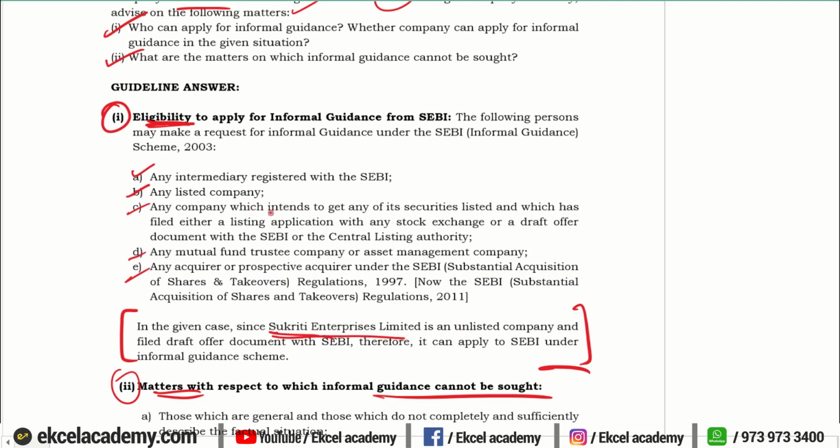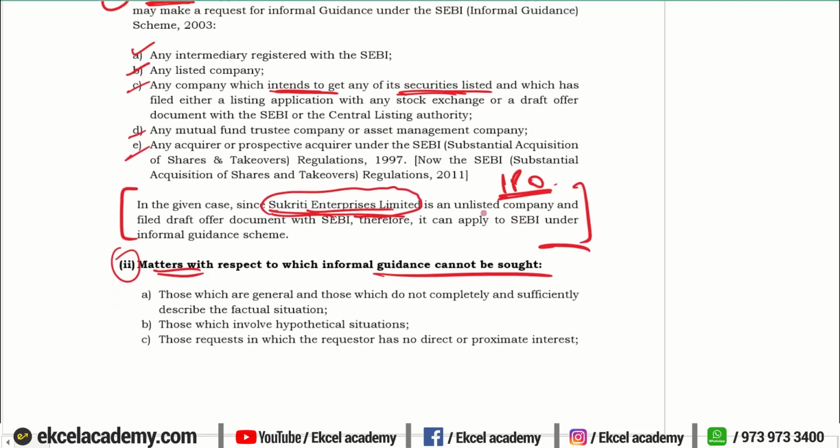Why? Because even the company which intends to be going to list its securities in the future, because in this instant case the draft offer document has already been filed, so there is an intention of the company to make an IPO. That is clearly stated. It is not yet listed, but it intends to get listed at a future date. So even such companies have the permission to apply for seeking any kind of informal guidance from SEBI. So they are eligible for seeking informal guidance.